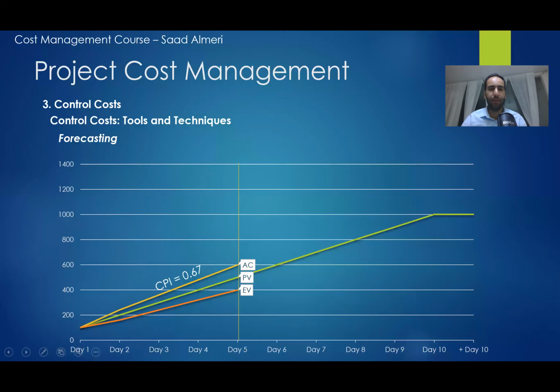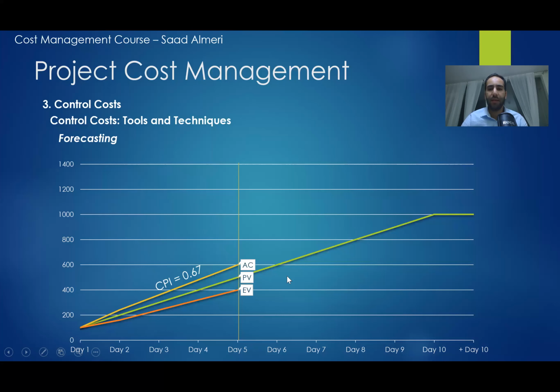The next thing we will do with the earned value is to do the forecasting. So the earned value management technique is not only used for determining the status of the project itself, but it is also used for forecasting. If I did this in the past, how am I going to do in the future? So let's go back to the same graph that we have before, and then we have on day 10, we have the plus day 10, so it is everything after day 10.